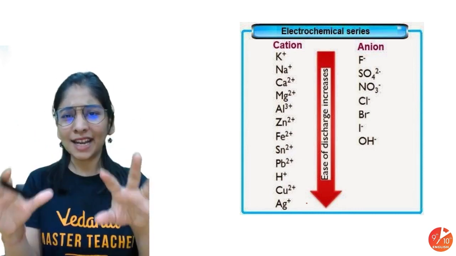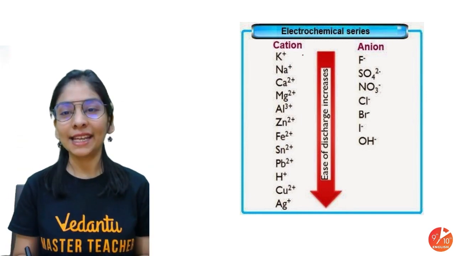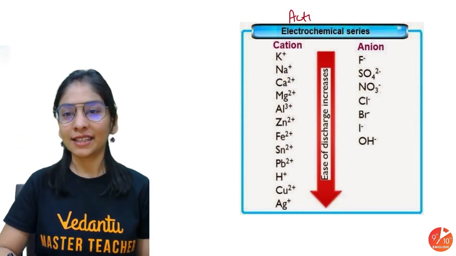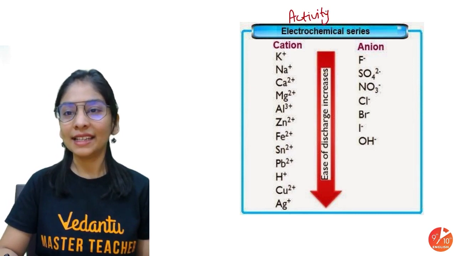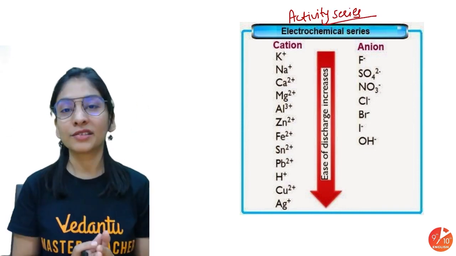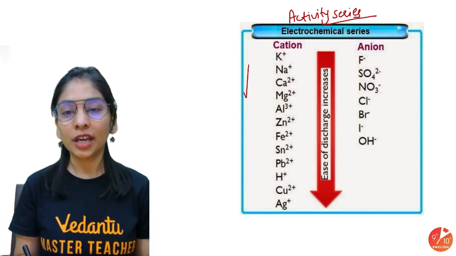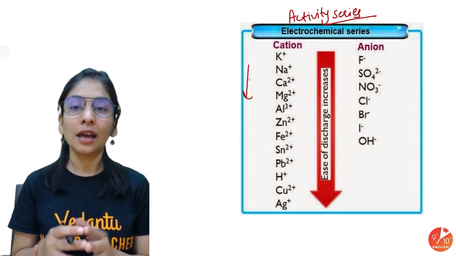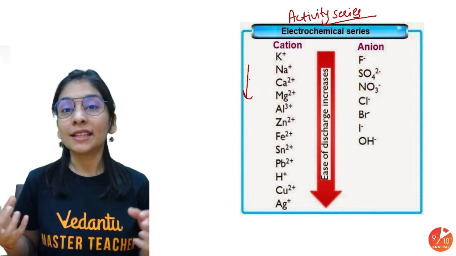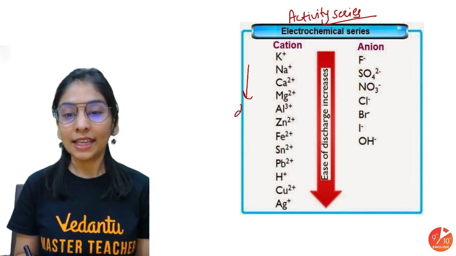So please fit that picture in your mind, because it will help you a lot. Cation, and you can also call it the activity series. What exactly is this? This is a series that will help you judge the ease of discharge of ions towards the respective electrode. And in the activity series, as you know, if you talk about all the metals and their ionic forms, when you move down the group, the tendency to gain electrons increases.